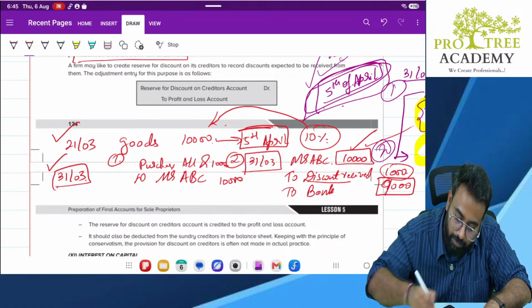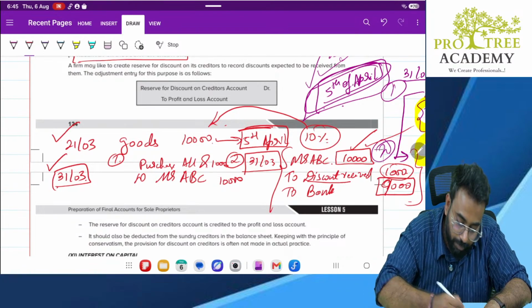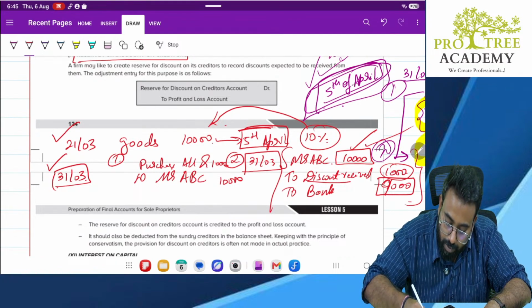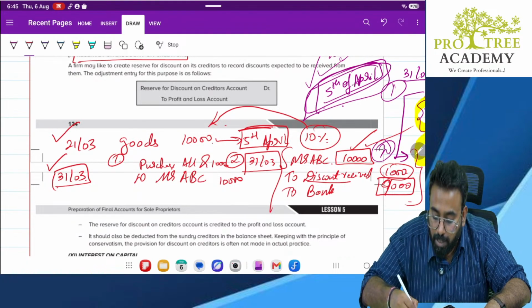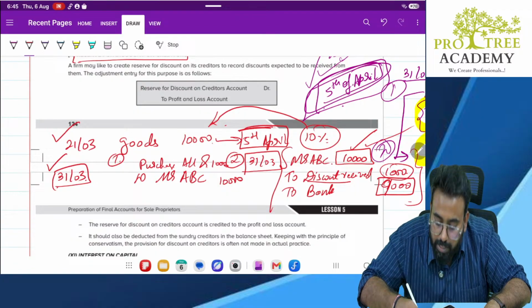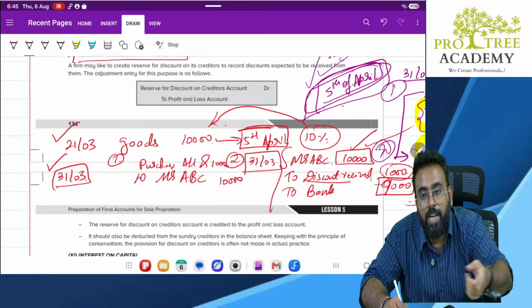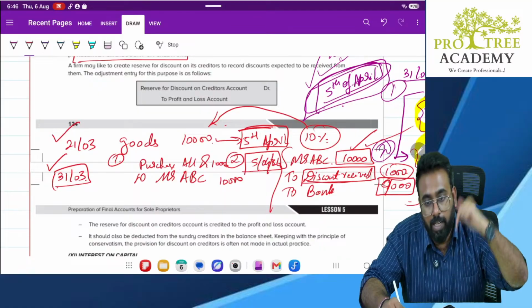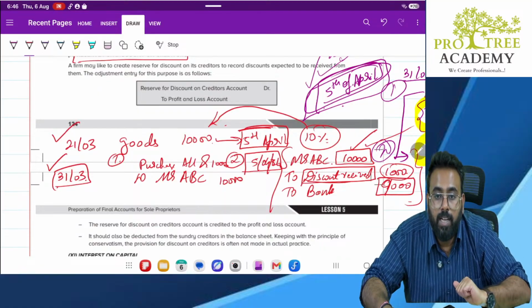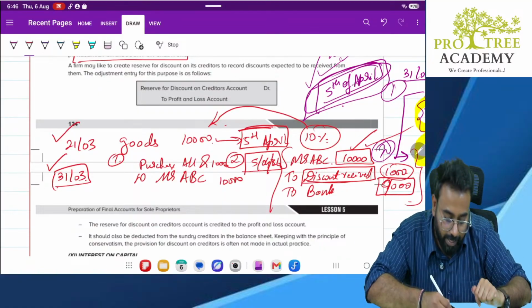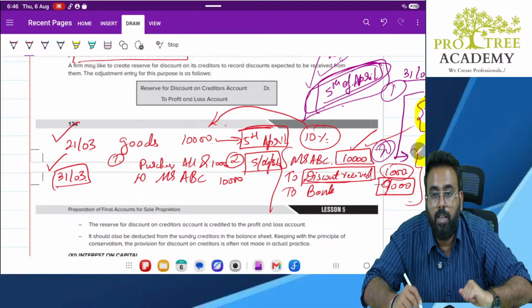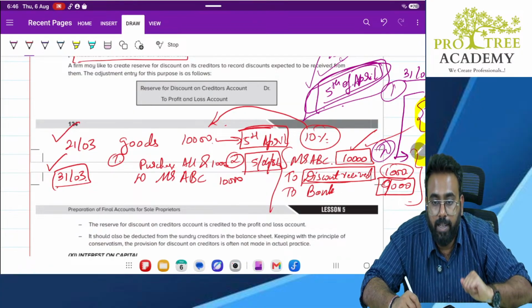If you pay before 5th of April, then this entry will come when? It will not come on 31st March. It will come on 5th April. Correct? 5th April 26. But does this discount belong to the next year or will it belong to the current year? It belongs to the current year. Why it belongs to the current year, sir? Because you have purchased goods in the current year.